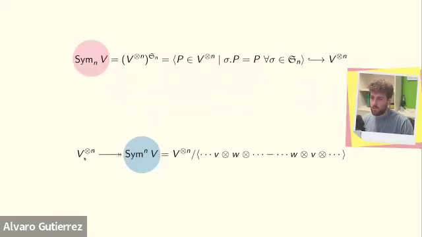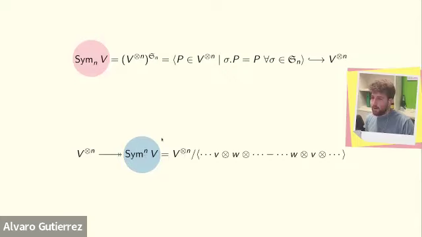I could also start with the tensor power and quotient it in such a way that I obtain Sym upper n V. And this quotient looks like this. I take the nth tensor power and I quotient by all the expressions of this form. So this basically says that in the representatives, I will be able to swap contiguous elements. And so this product becomes symmetric in this quotient.